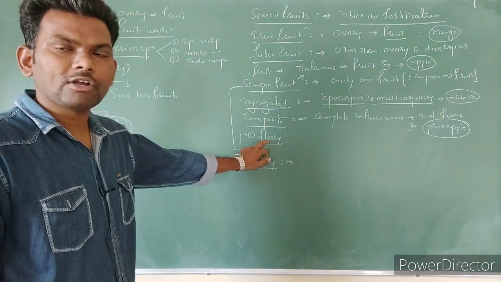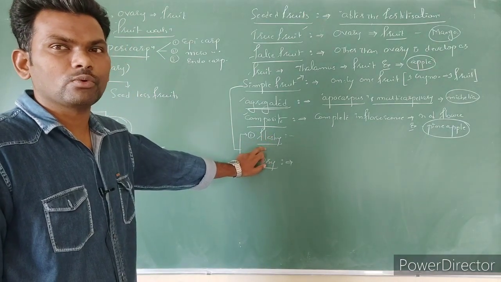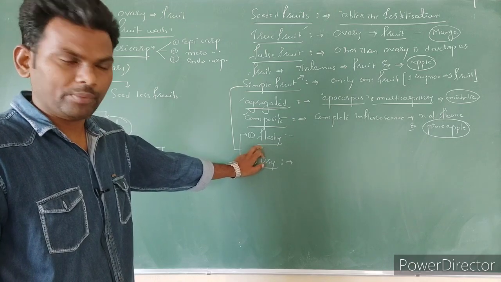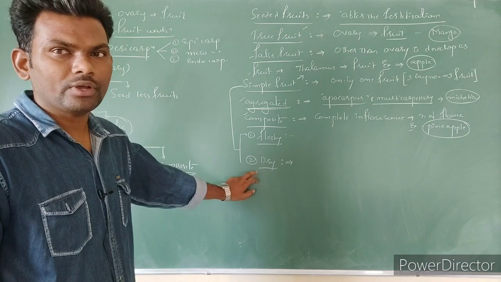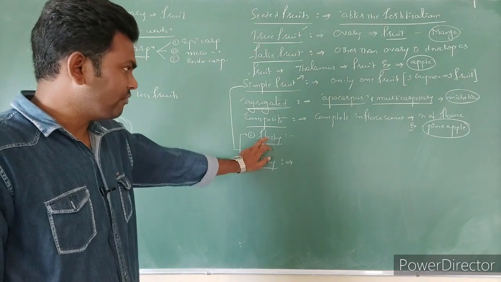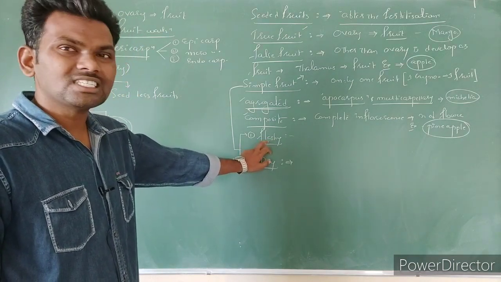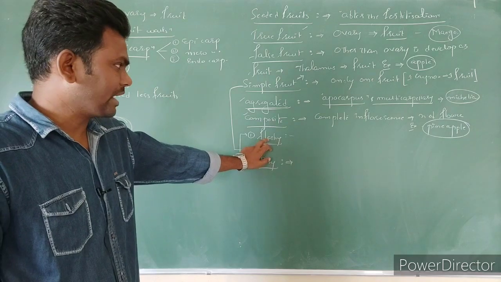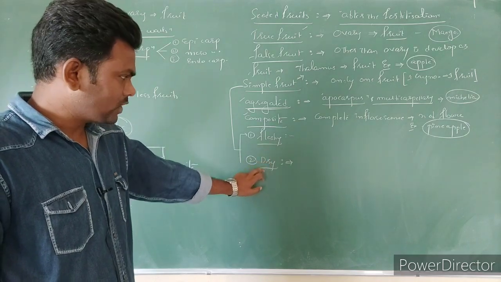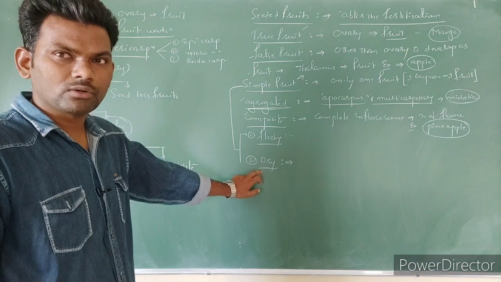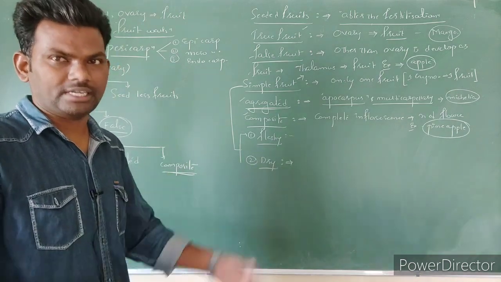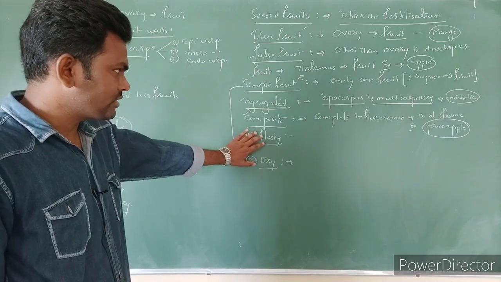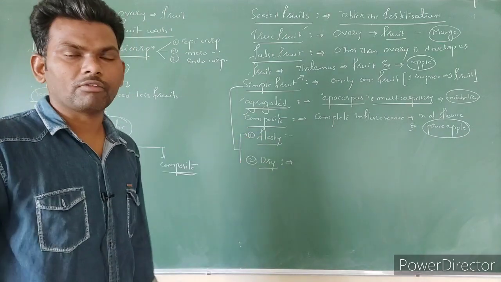In fleshy fruits, the pericarp is differentiated into epicarp, mesocarp and endocarp. In dry fruits, the pericarp is not differentiated into any further layers. In fleshy fruits, seed dispersal or dehiscence mechanism is absent. And dry fruits perform different dehiscence mechanisms for spreading of seeds. That is the major difference between fleshy fruits and dry fruits.